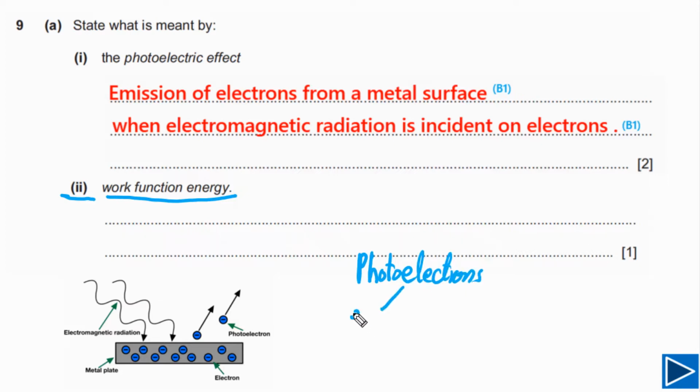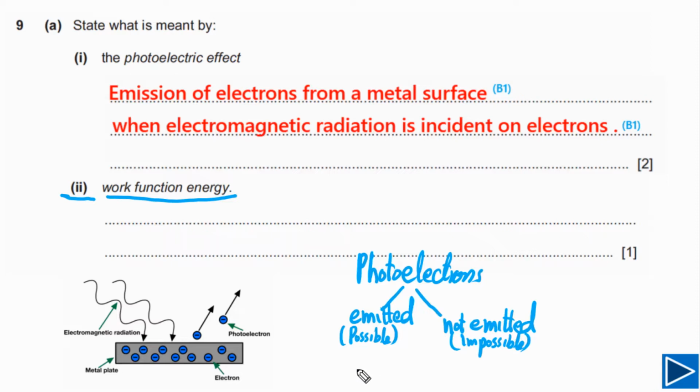Either they will not be emitted, or it is possible they will be emitted. Possible is very important.